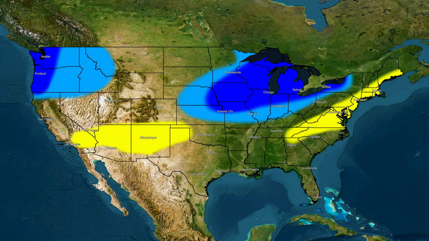All right, now moving on to our next forecast map. This is our snowfall anomaly forecast map, and this map is designed to show you whether you're expecting normal conditions for snowfall, above average, or below average conditions. Now here I do have to mention, if you are in the blank regions, some of you will not be seeing snowfall, such as those down in the southern United States near the Gulf of Mexico.